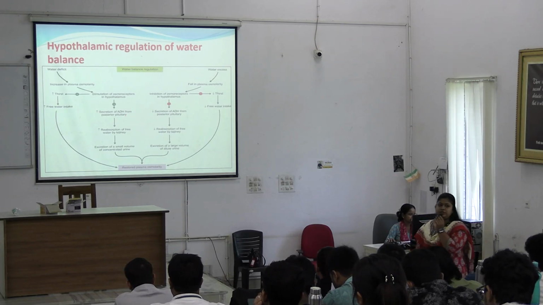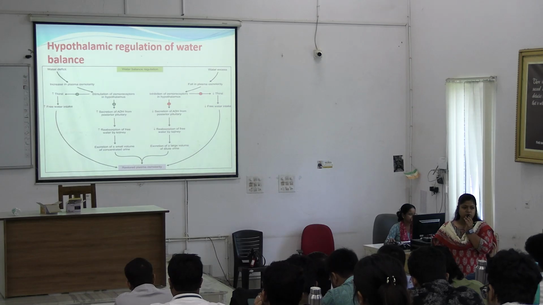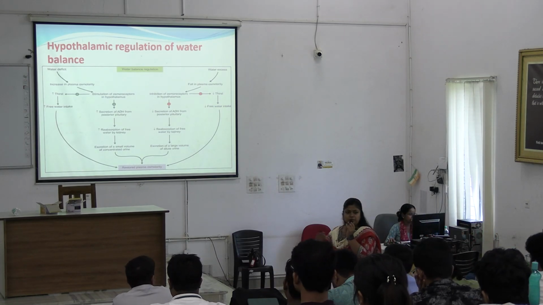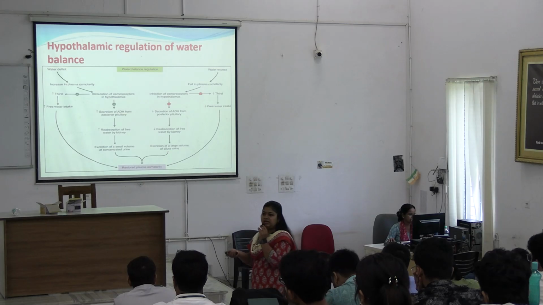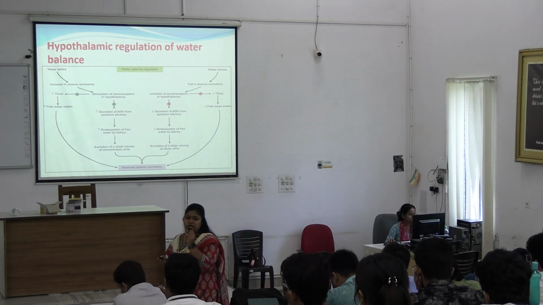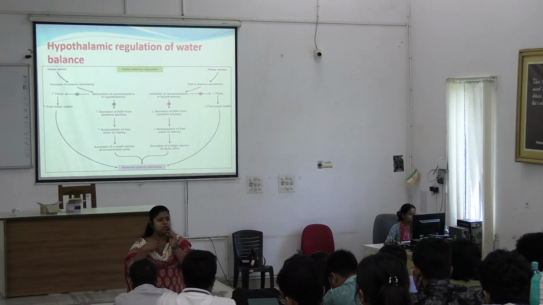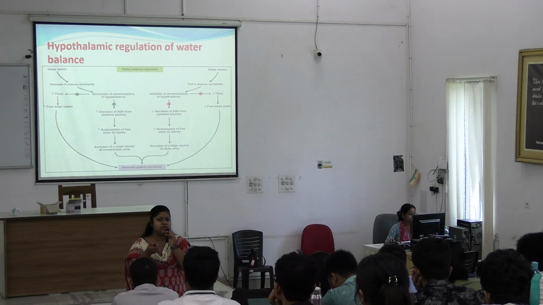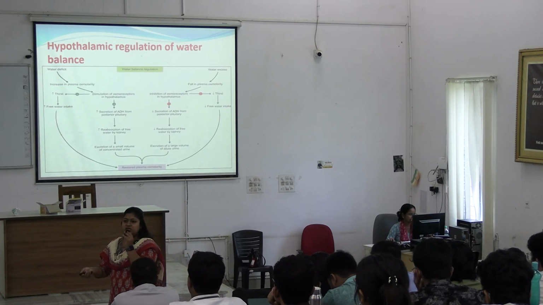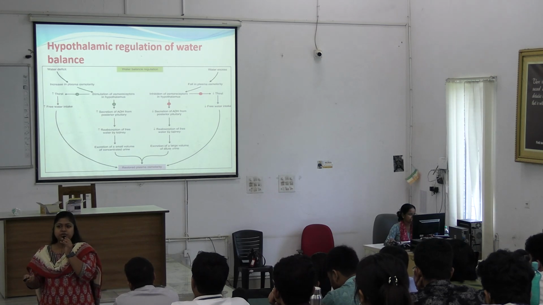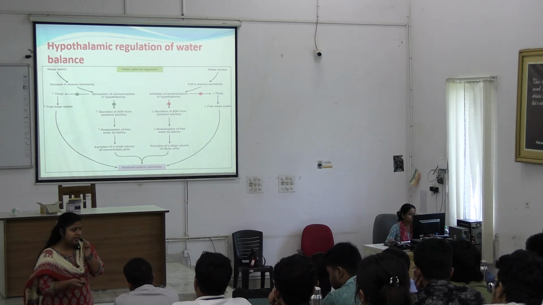The second pathway is that stimulation of osmoreceptors will further stimulate the secretion of ADH from the posterior pituitary. Right? So from the hypothalamus a signal goes to the pituitary, then ADH is released, and what is the signal? That is plasma osmolarity. Increased plasma osmolarity will stimulate the osmoreceptors, and from there positive stimulation will go to the posterior pituitary for the secretion of ADH.